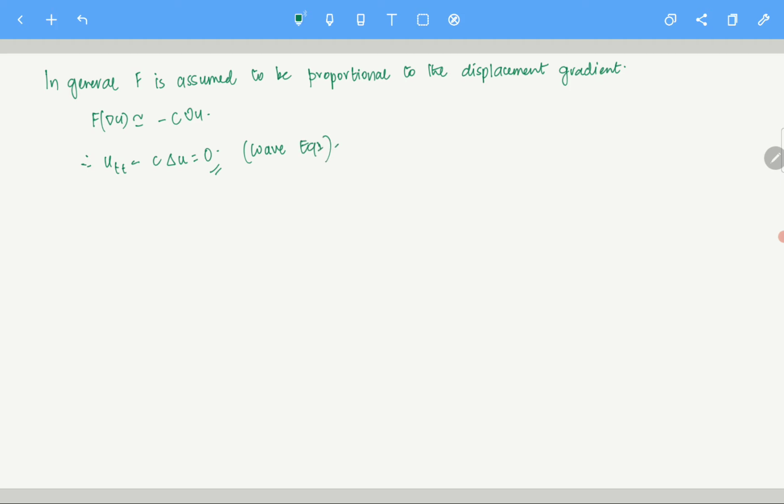Clear? Okay, so that is the physical interpretation of what the wave equation is. Now, as you know, this is our common strategy to study any PDE. Once we understand how it is coming, okay, the common strategy.